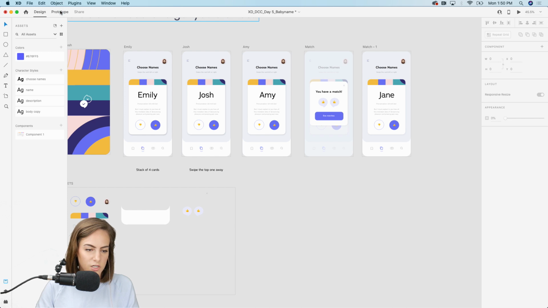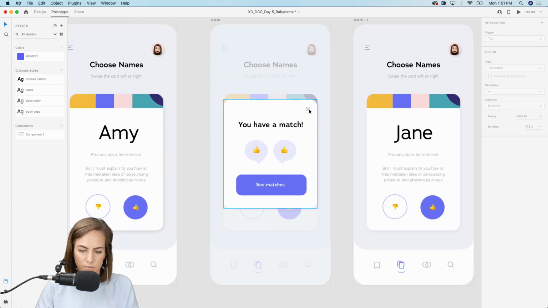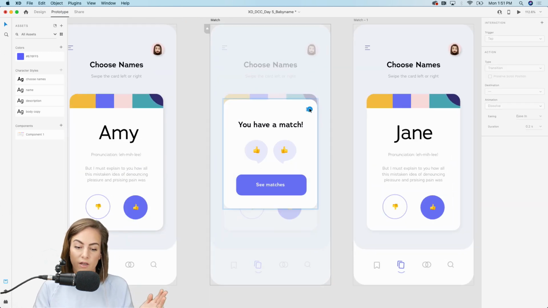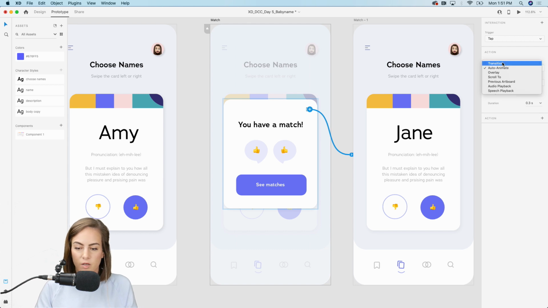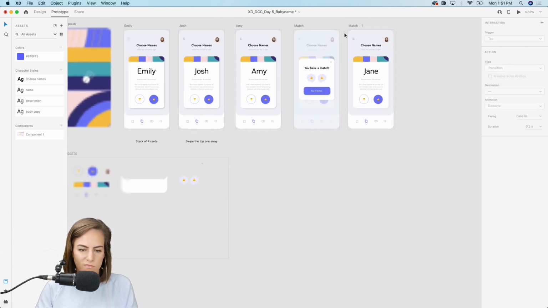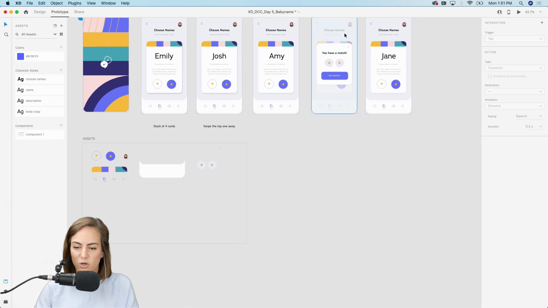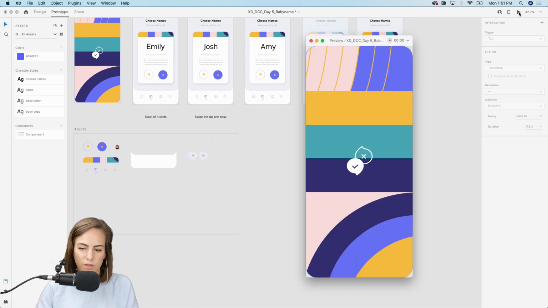And then actually, to get out of this one, we need to drag from the close button to our last artboard, and that will be a tap trigger. Not auto animate, just a normal transition. All right, so I think we've got all our screens. Let's go ahead and preview the whole thing.